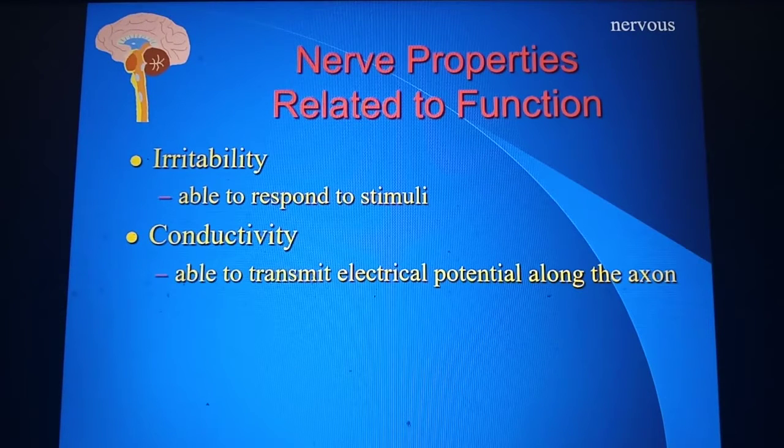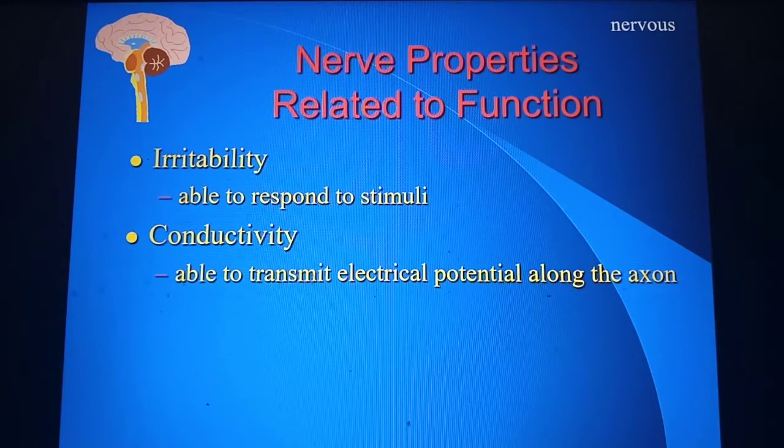The properties related to the function are irritability, that is, they are able to respond to stimuli. Whenever there is any type of stimuli, the nerves will respond and they will conduct, that is, they will transmit the electrical potential along the axon. Conduction is very important, because if it doesn't conduct the impulses, then whenever somebody pinches you, it won't go to the brain, and you won't even be able to feel it.